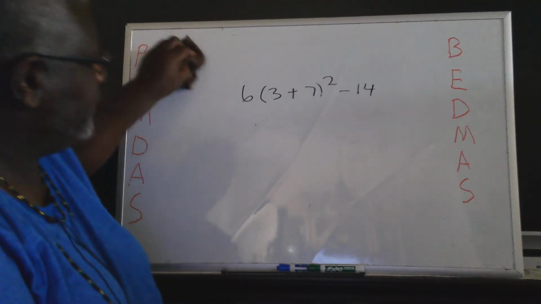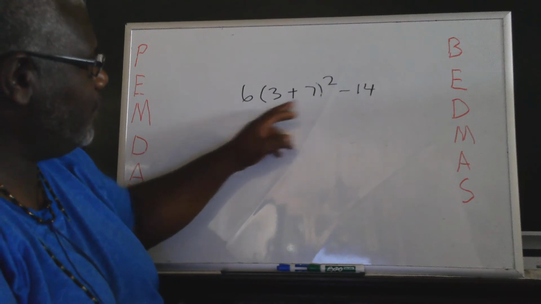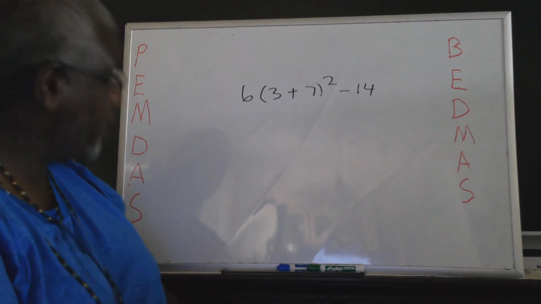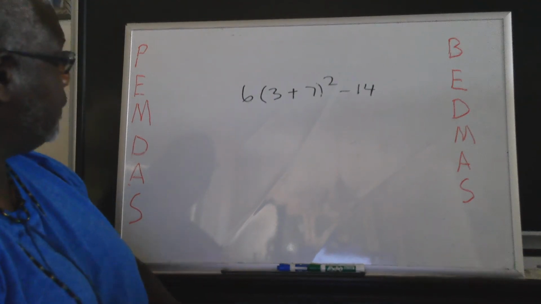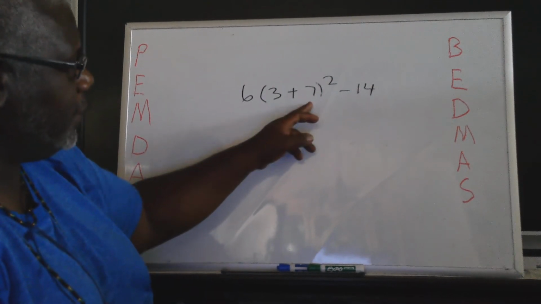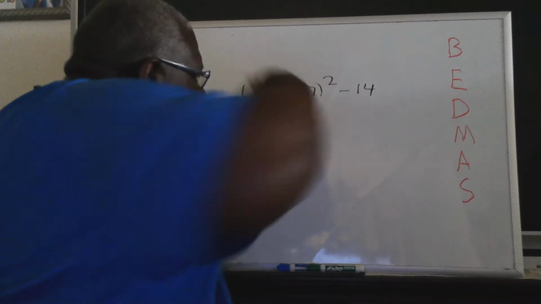In this case, we have this setup. 6 times 3 plus 7 in brackets, squared, minus 14. According to our order of operations, we start with the P, parentheses, whatever's in here. So we have a set of numbers in here, 3 plus 7. So let's go ahead and do it.